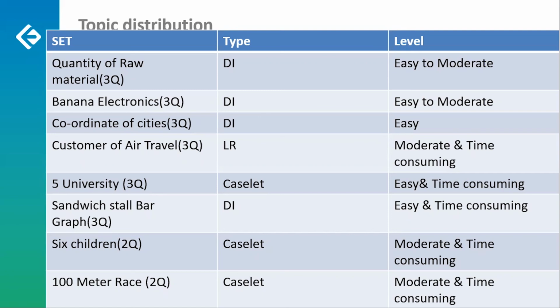Again, the customer of air travel type, the fourth set, since this is time consuming, I would consider it moderate to time consuming. Then the university set, 5 universities, caselet, again easy and time consuming. The sandwich stall bar graph was given there, again easy and time consuming. And the last 2 sets were 6 children and the 100-meter race. I would consider both of them moderate and time consuming because only 2 questions were there, and compared to that, there is lots of data to read.